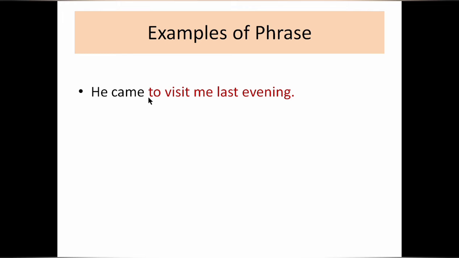But now look at the next part of the sentence: "to visit me last evening". Again it is a group of words, and you can see that it does not have any subject, nor any verb. So we can say it is a phrase.